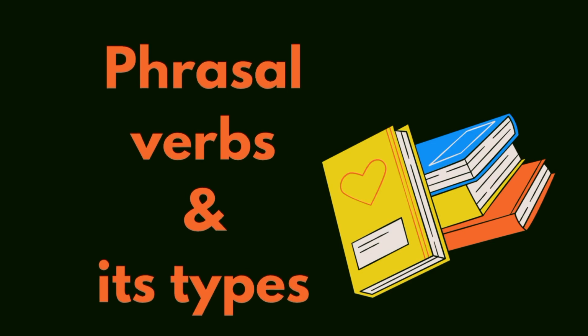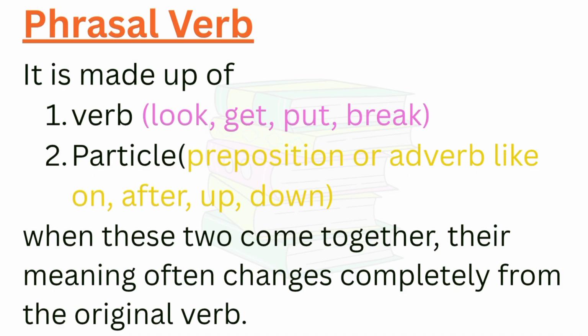Phrasal verbs and its types. It is made up of a verb like look, get, put or break etc. and a participle, meaning a preposition or adverb like on, after, up and down. When these two, the verb and the participle, come together, their meaning often changes completely from the original verb.